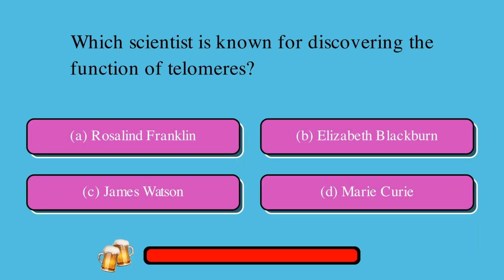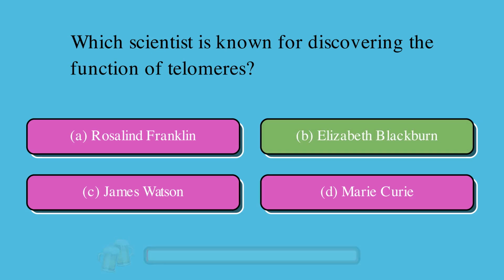Which scientist is known for discovering the function of telomeres? A. Rosalind Franklin, or B. Elizabeth Blackburn, or C. James Watson, or D. Marie Curie? The correct answer is B. Elizabeth Blackburn.